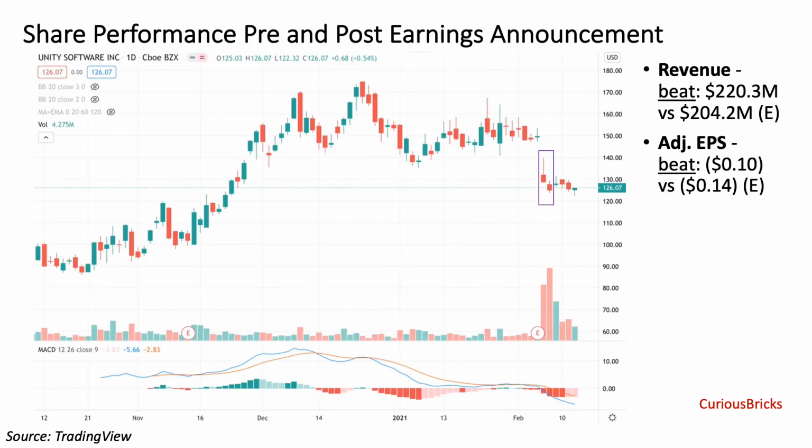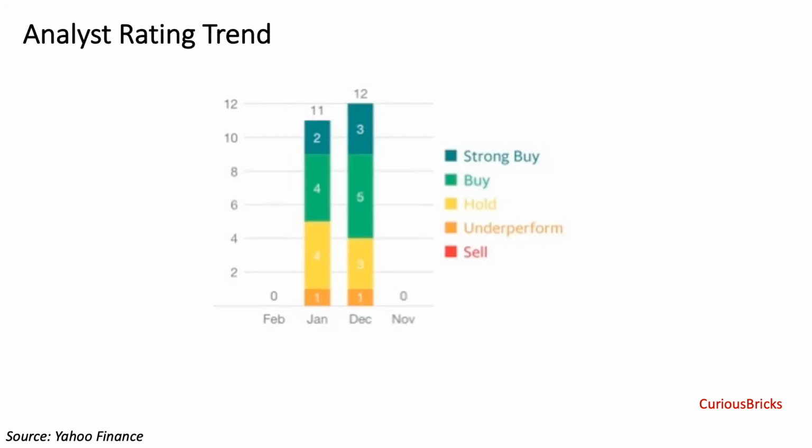Now let's take a look at Unity's stock performance before and after the earnings call. Unity reported revenue of $220.3 million, beat analyst expectation of $204.2 million, and its adjusted EPS of 10 cents loss also beat the consensus of 14 cents loss. However, the market had a quite negative reaction on the following trading day due to the lower than expected revenue growth guidance for 2021.